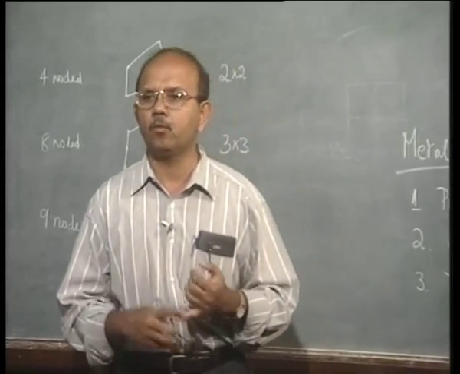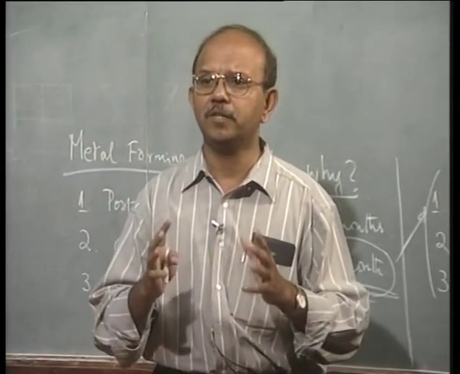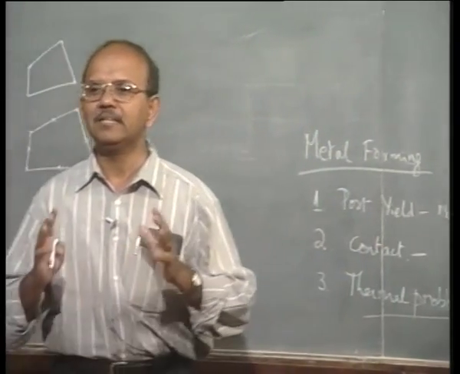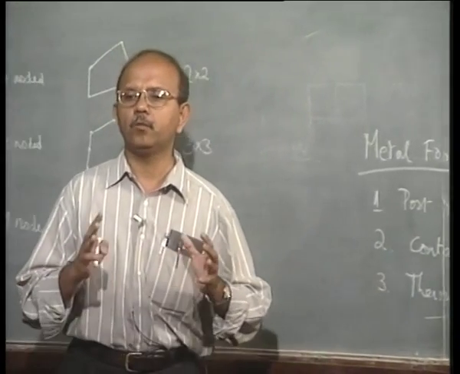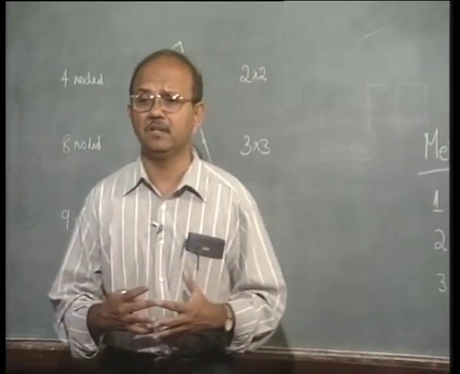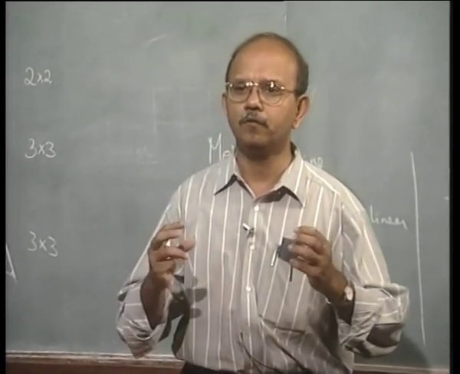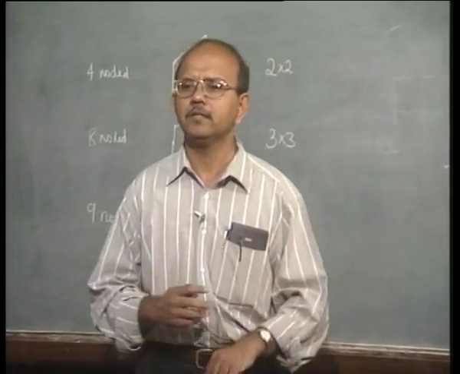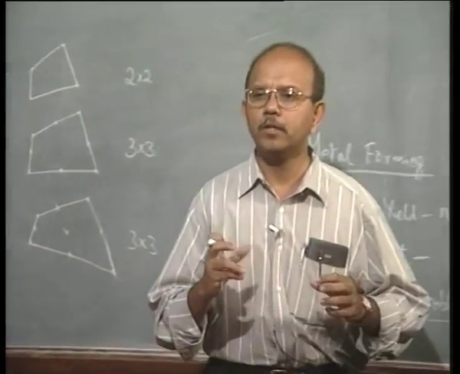So in the first step, what is it that we do? In the first step we discretize the material or the stock and then assume that the die is rigid. When we do it like this, we are assuming that the die's deformation is extremely small when compared to the deformation of the material. That is obviously true, because the die will still be in the elastic range, so the deformations will be very small.